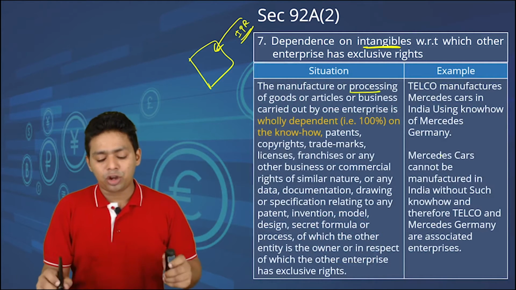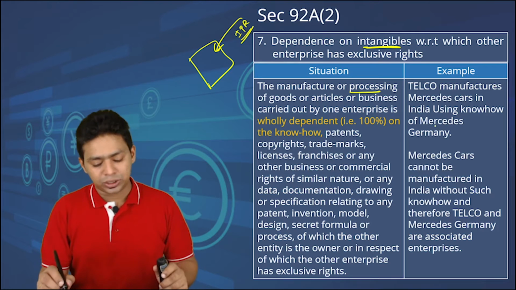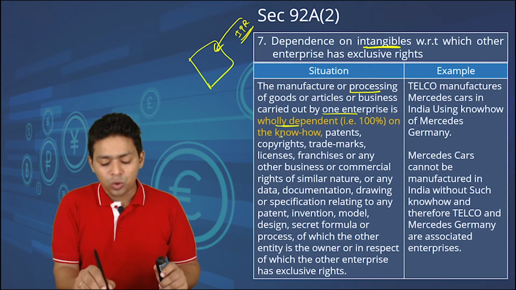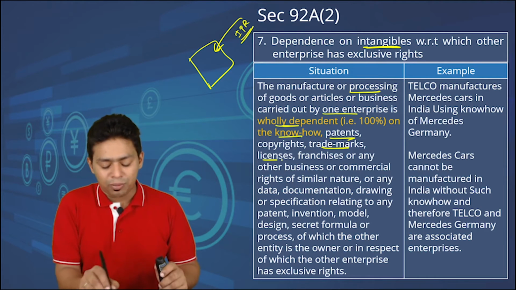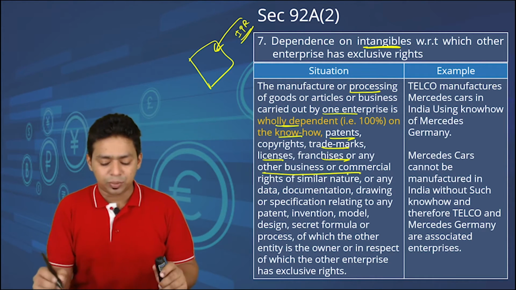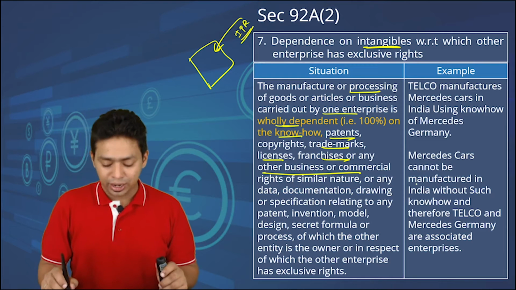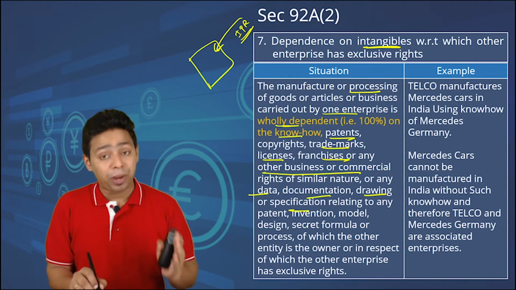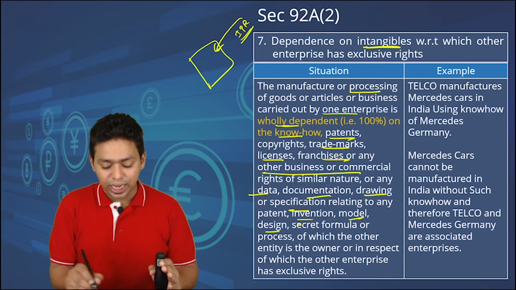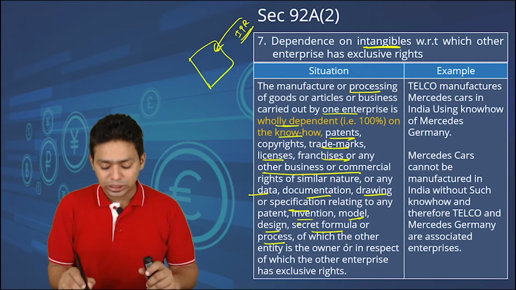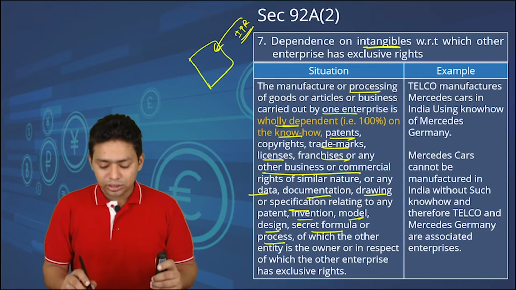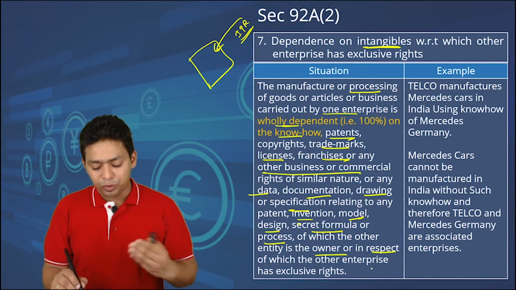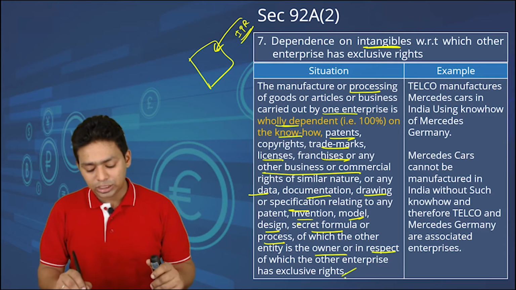Okay. The manufacturing or processing of the goods or article of a business carried out by one enterprise is wholly dependent on the know-how or patent or copyright or trademark or license or franchise or any other business or commercial right of a similar nature, or any data, documentation, drawing, specification relating to the patent, invention, model, design, secret formula, processes of the other entity, the owner and in respect of which the other entity has exclusive right.